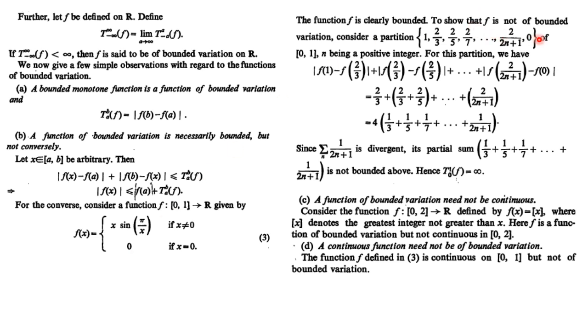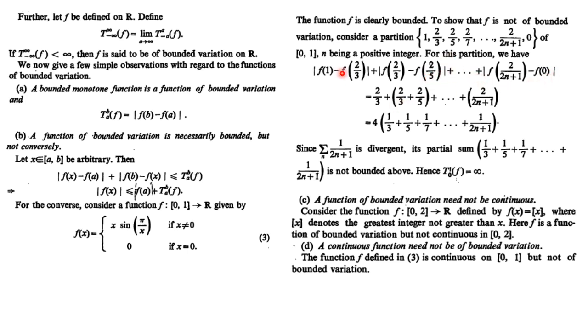So for this we consider a partition 1, 2/3, 2/5, 2/7, till up to 0, right? So we take this particular partition of the interval [0, 1], and now we find out the variation over this. So what will be the variation? Mod of f(1) minus f(2/3), plus mod of f(2/3) minus f(2/5), and so on.